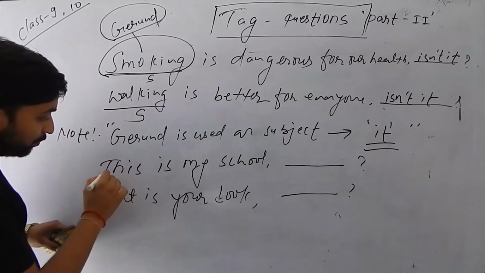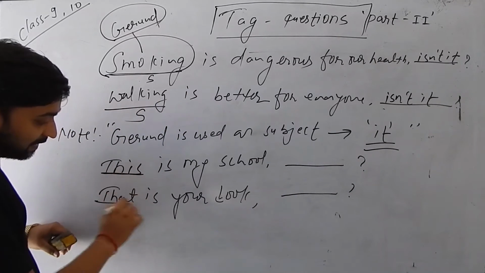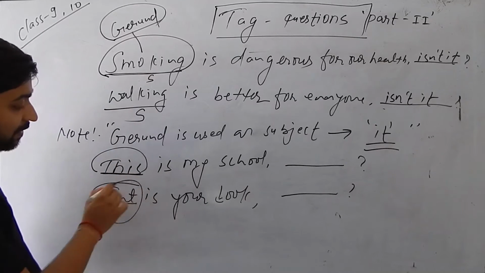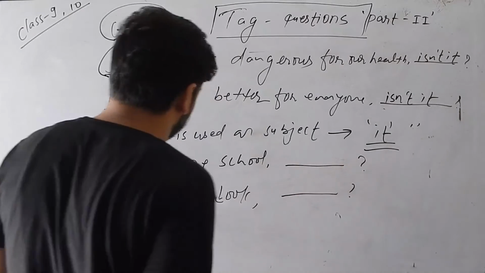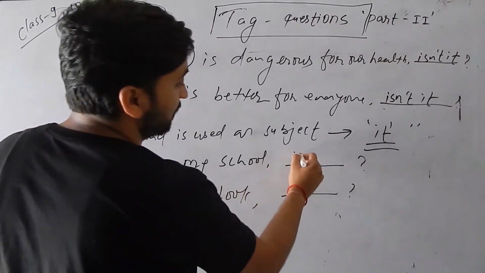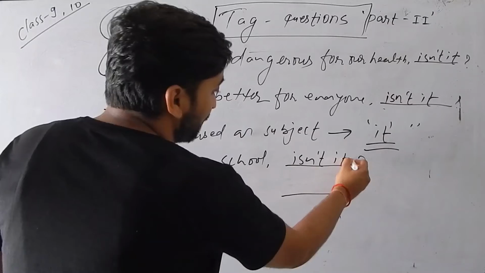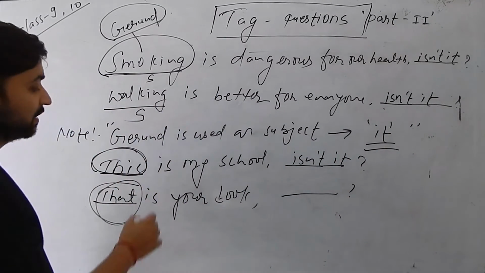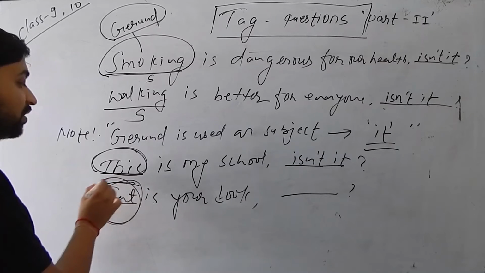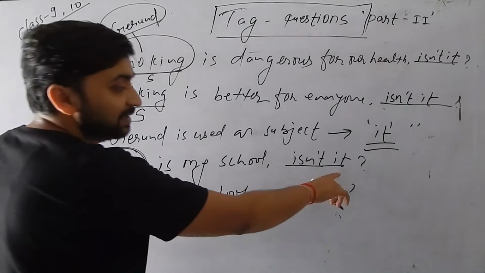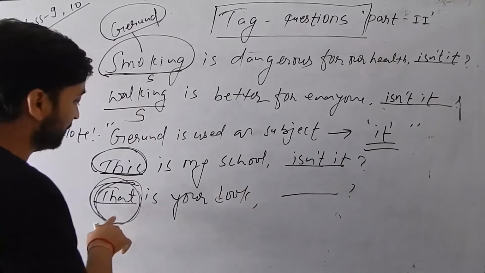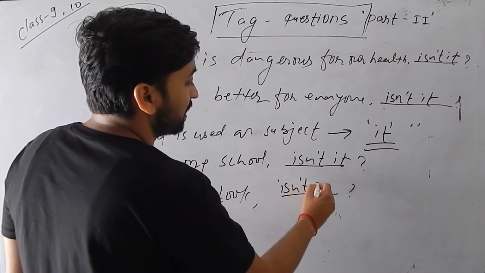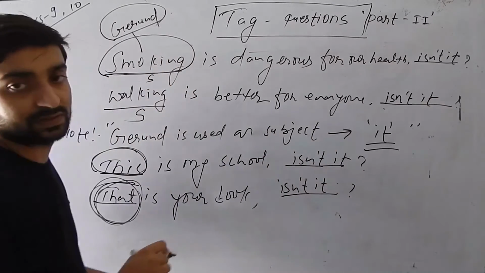So what is the subject? This, and here is that. So for this and that, which kind of subject is used for the tag question? This is my school, isn't it? Isn't it? यहाँ पनि त्यही गर्नु छ. This र that यदि सब्जेक्ट को रूपमा ट्याग को सेन्टेन्स मा छ भने त्यसको लागि पनि हामी it नै ल्याउने ट्याग मा. Okay, that is your book. So what will be? Isn't it? Remember this kind of statement.